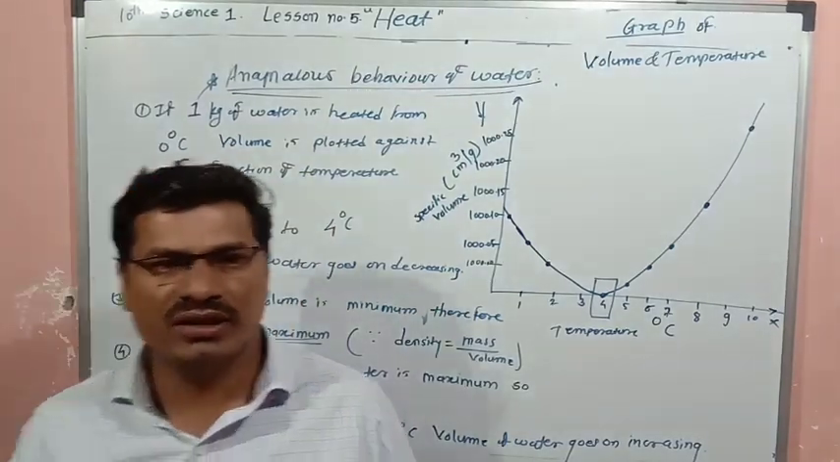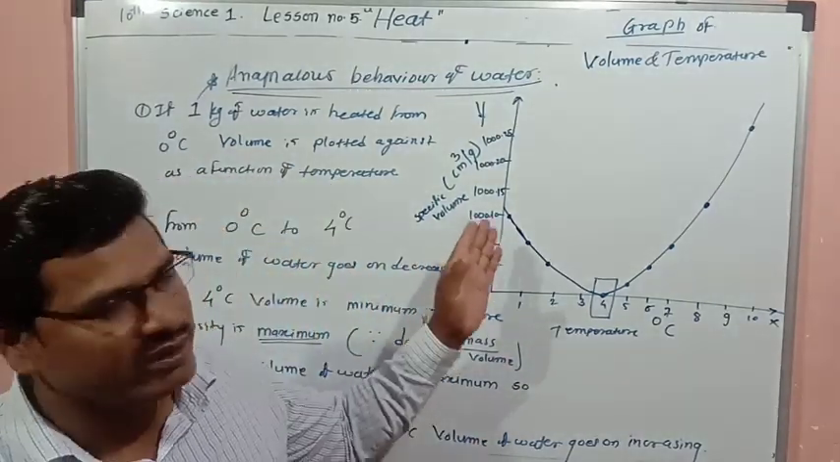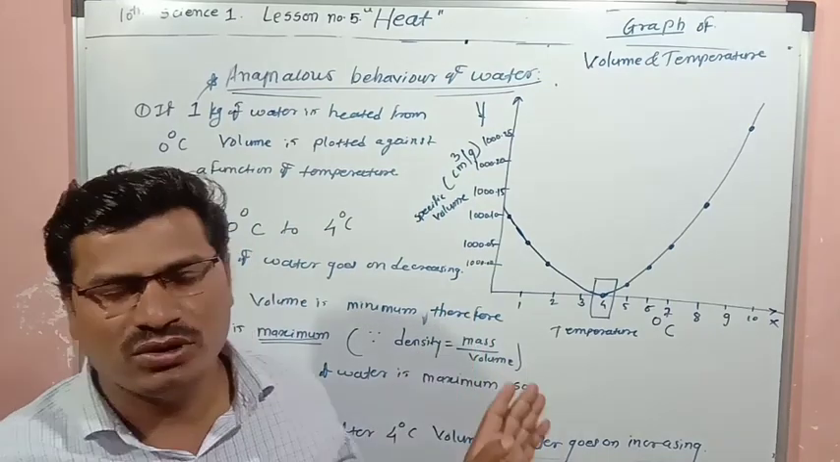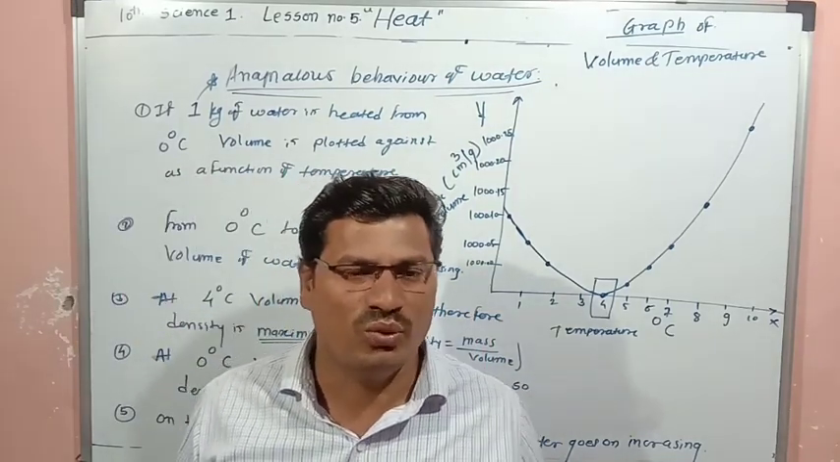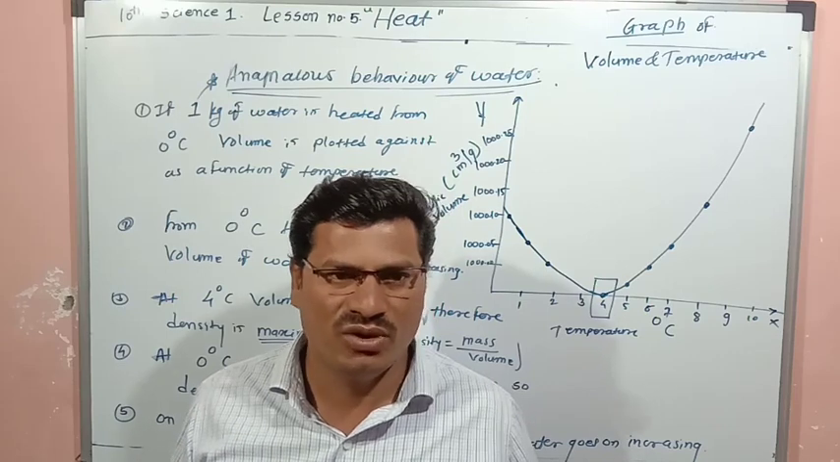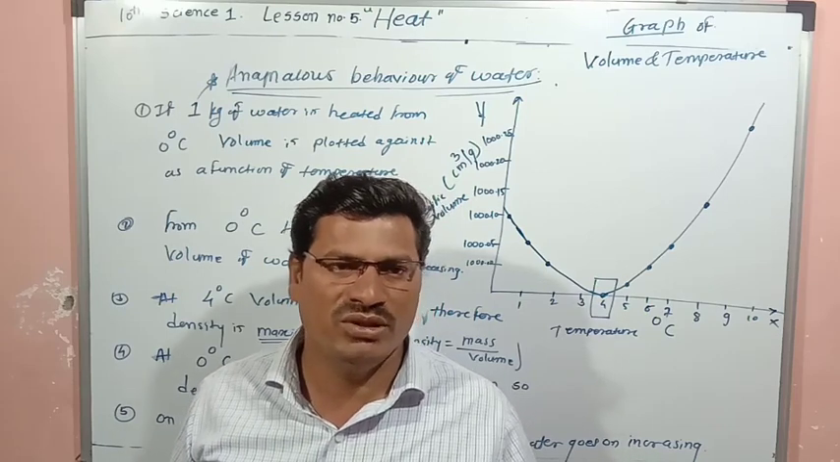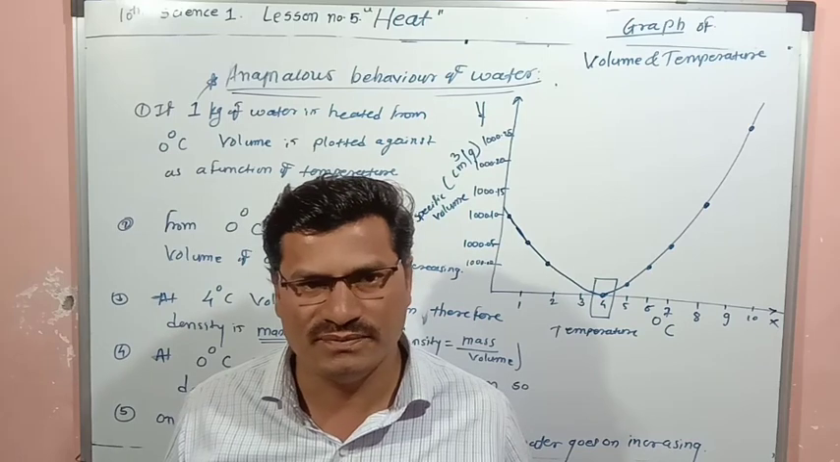Students, we are studying lesson number 5, heat. Before this we have studied the anomalous behavior of water. So what is the anomalous behavior of water? It is the behavior of water between 0 to 4 degrees Celsius.